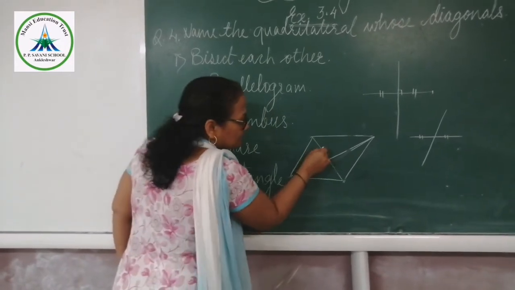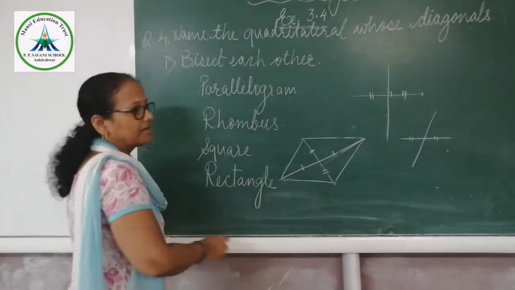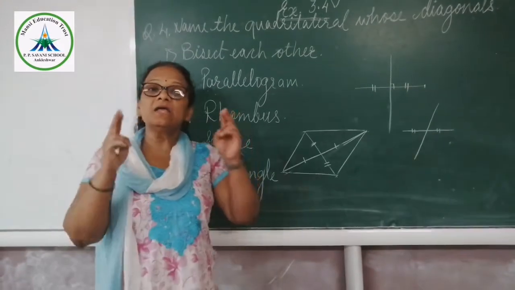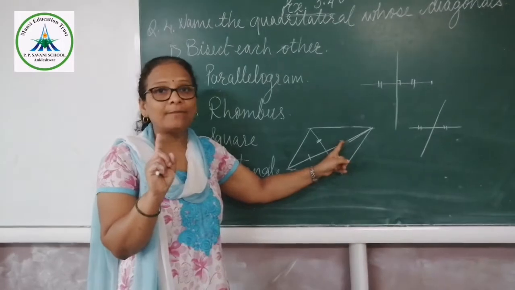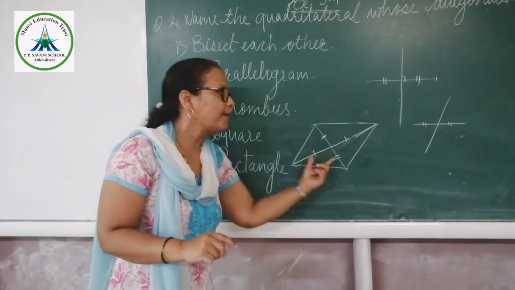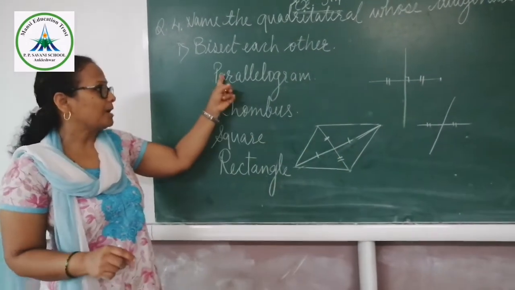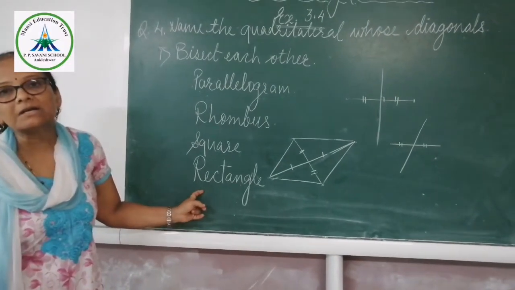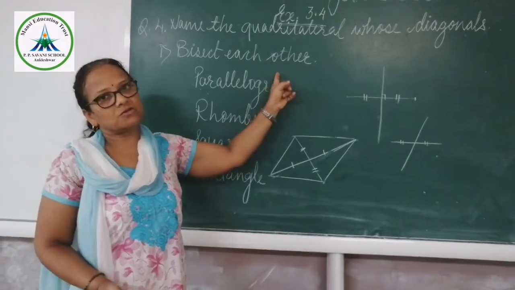This is equal to this and this is equal to this. That means these diagonals bisect each other, dividing equally into two parts. I am talking about the diagonals, not the sides. So this parallelogram, rhombus, square and rectangle are the four quadrilaterals in which the diagonals bisect each other.